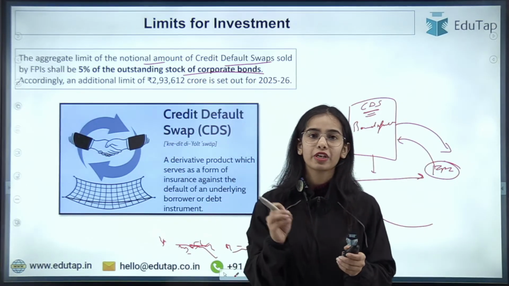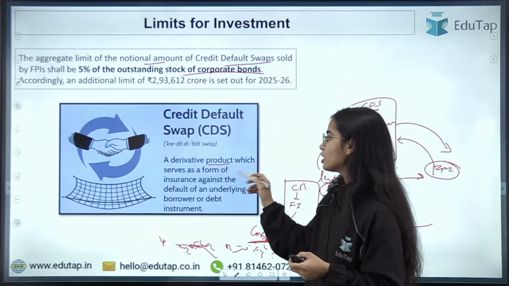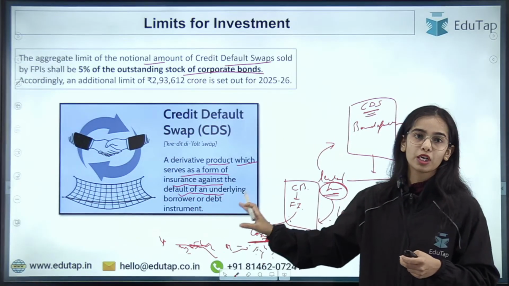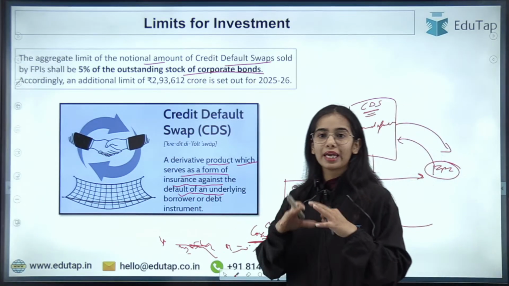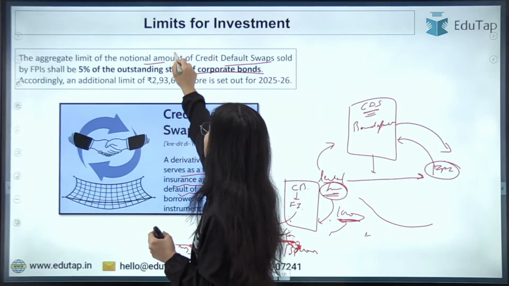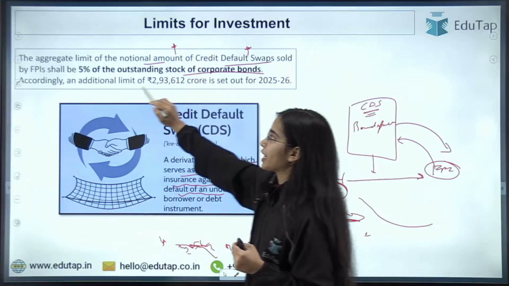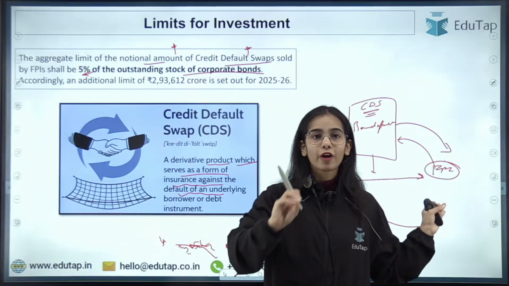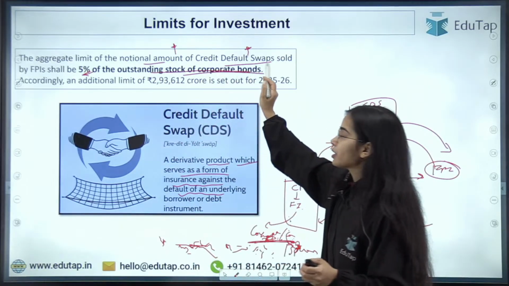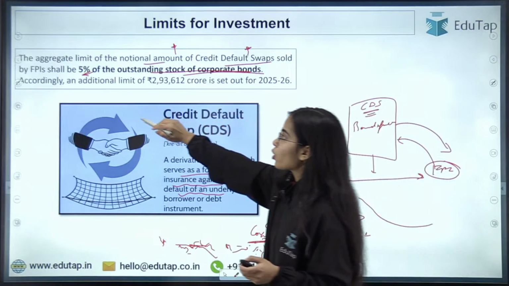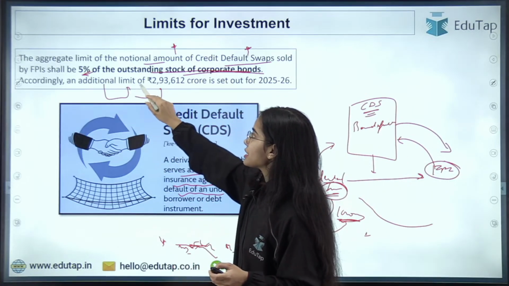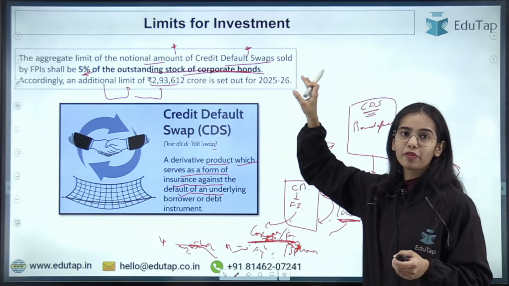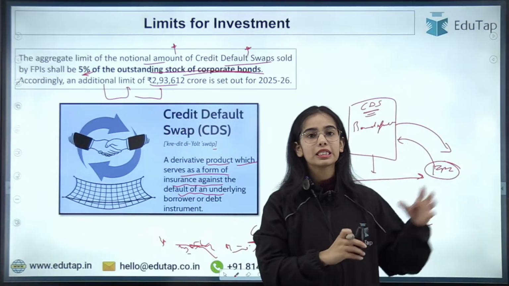This is the idea. So a derivative, this credit default swap, is a financial instrument which serves as a form of insurance against the default of an underlying borrower or the debt instrument. So the aggregate limit of the notional amount of credit default swap sold by FPI shall be 5%. The credit default swap that can be sold by the FPIs is limited to 5% of the outstanding stock of corporate bonds. Accordingly, an additional limit, in absolute terms, of 2,93,612 crores is set out for 2025-26 for the foreign portfolio investors to sell the credit default swap.